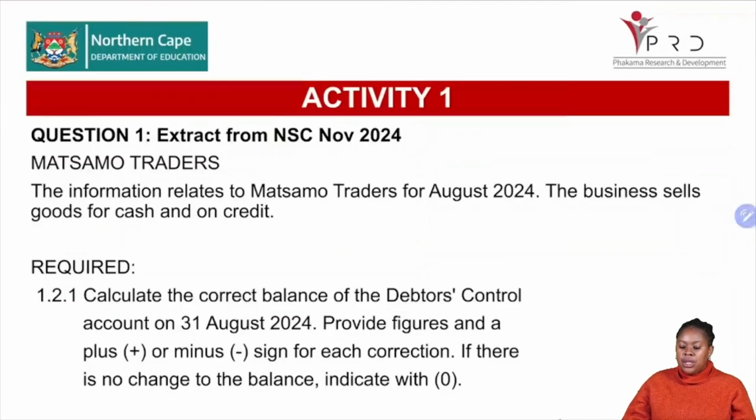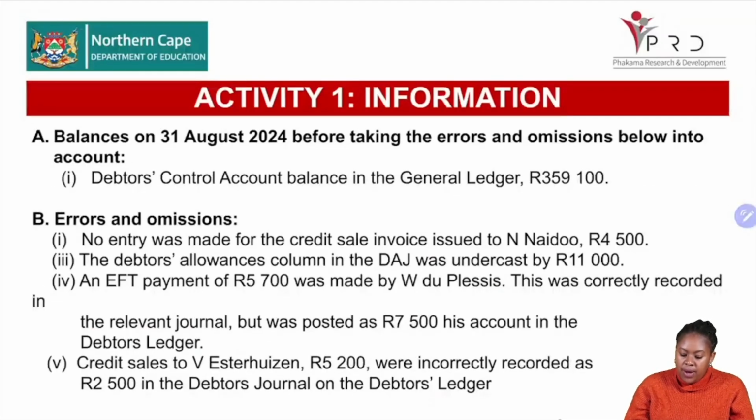Right, now let's quickly do an activity. The activity says, calculate the correct balance of the debtor's control account on 31 August 2024. Provide figures and a plus and a minus sign for each correction. If there is no change to the balance, indicate with a 0. All right, so I will give you 5 minutes to quickly go through the information over here and complete the activity. See you in 5, grade 12s.